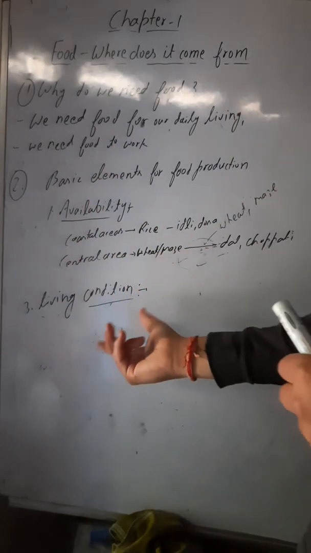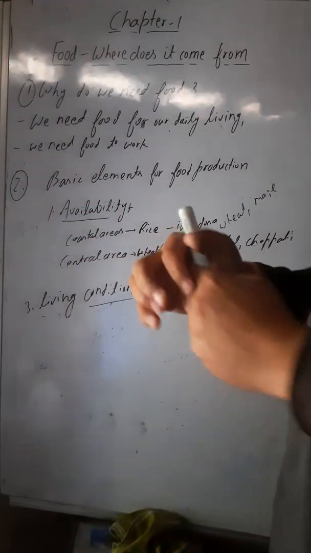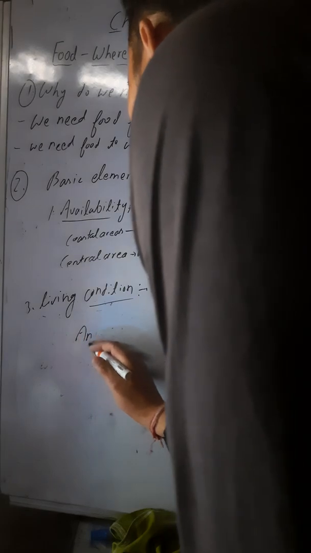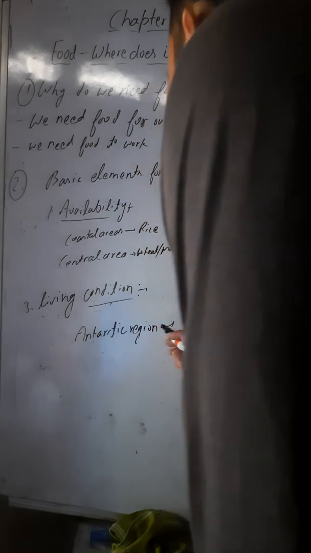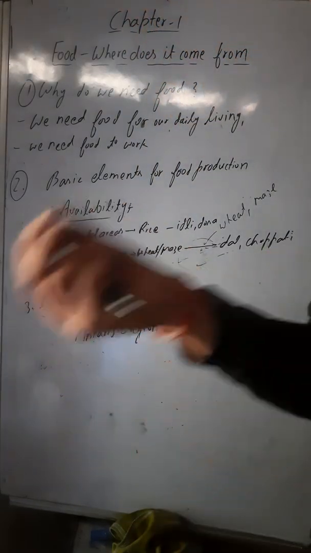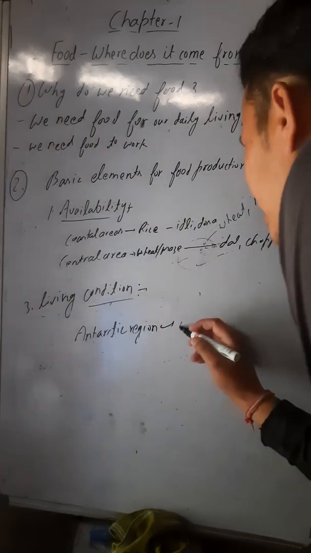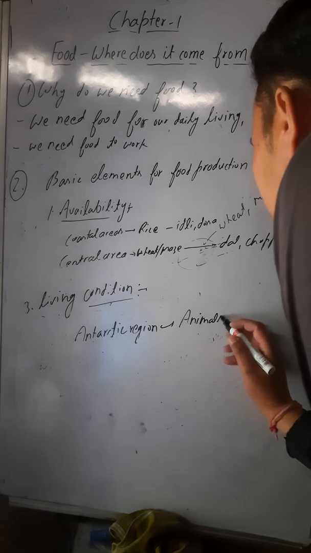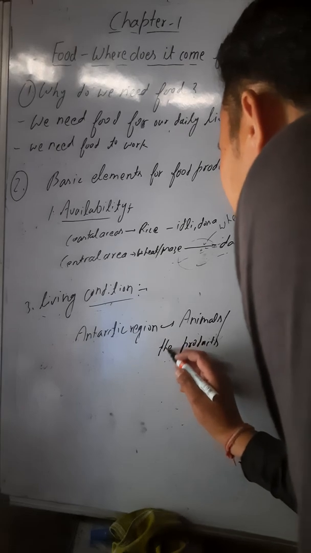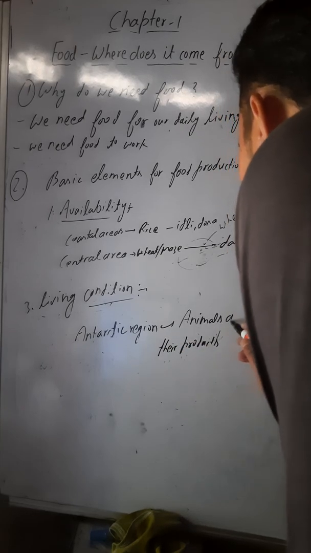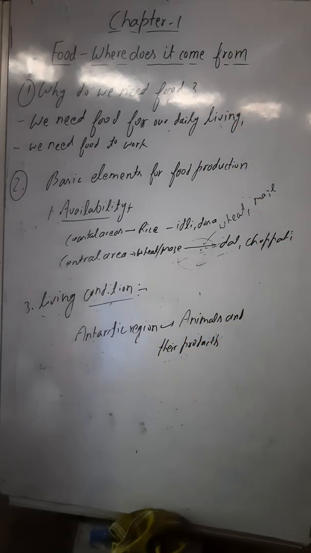So the living condition tells which type of food you will eat. Like if you are going to the Antarctic region, which type of food will you get there? You will get the flesh of animals, meaning animals and their products. So this will be the food item easily available in the Antarctic region.